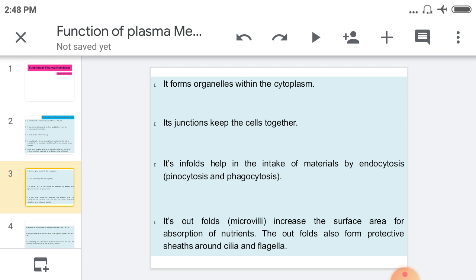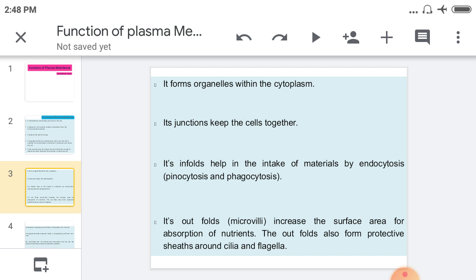Next, its junctions keep the cells together. Its infolds help in the intake of material by endocytosis. It means that with the help of the plasma membrane, endocytosis takes place, which is the intake of liquid material or solid material. If liquid material enters, it is called pinocytosis. If solid material enters into the cell, it is phagocytosis. But this material enters into the cell only with the help of the plasma membrane.